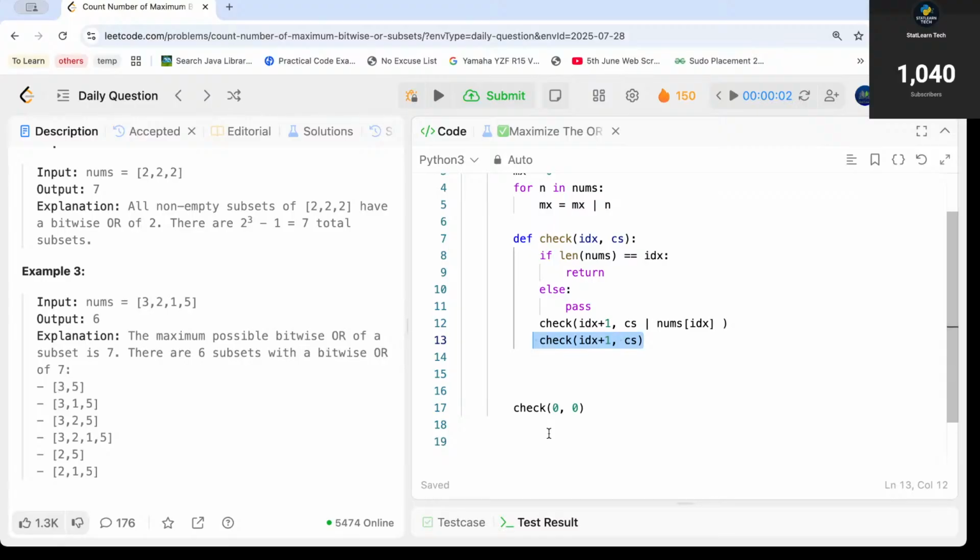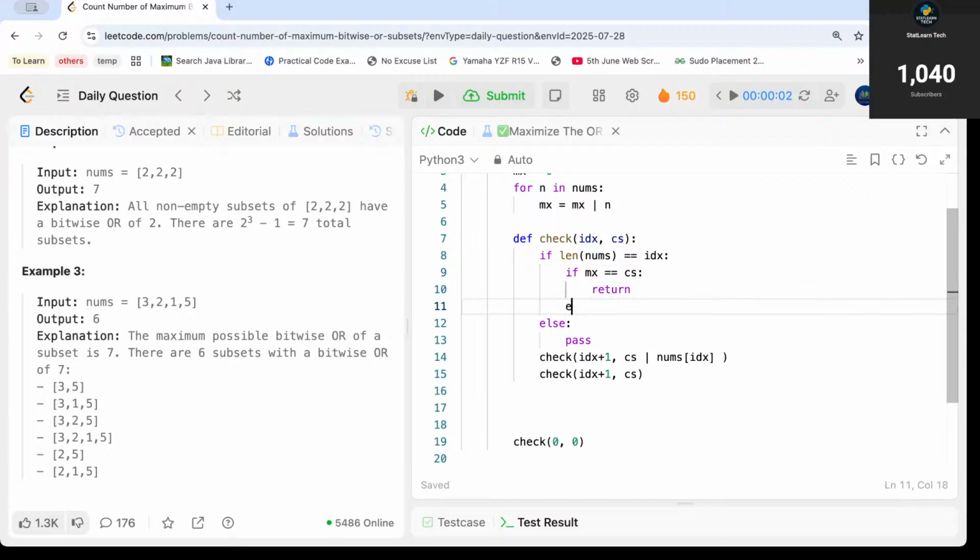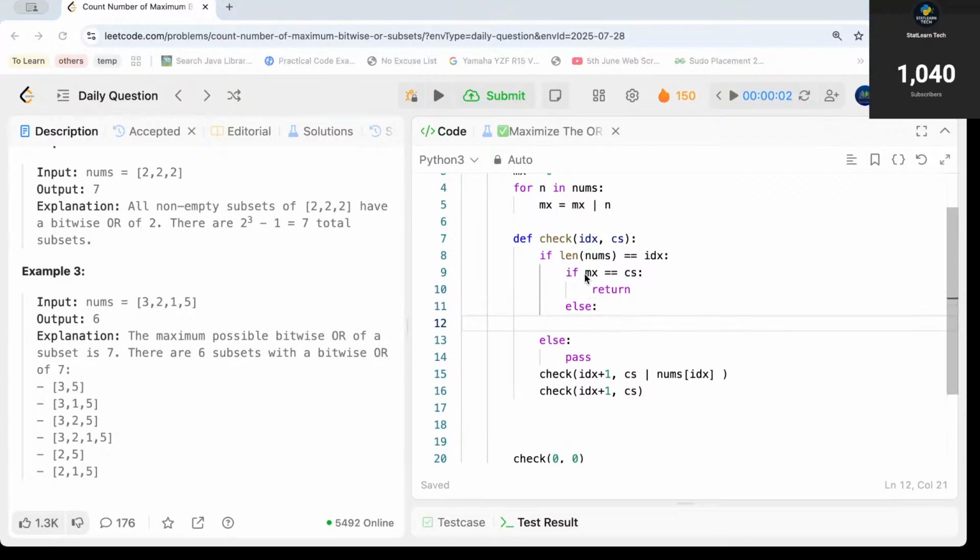Now at this point, I think we are good. Now the next thing I can think of is, let me analyze this. What we should do here is first deal with this condition, that the moment I am at my last index, I can say if mx is equal to cs, then let's return something, else let's not return something. What we are trying to do is, we are trying to count, right?